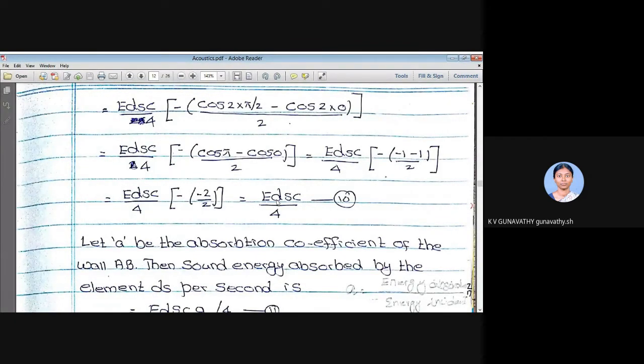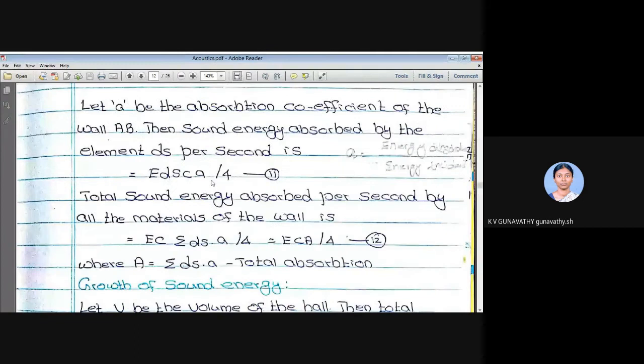The sound energy absorbed by the element ds per second is, if you want to have this energy absorbed, you need to take this energy incident and multiply by the absorption coefficient, right? So we have energy incident as EDSC by 4, absorption coefficient is a. So sound energy absorbed will be equal to EDSC a by 4. EDSC a by 4 is the total amount of energy absorbed by the surface ds, right? So ds alone absorbs this amount of energy.